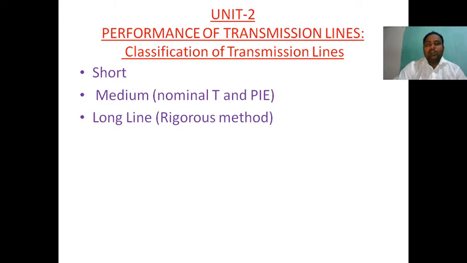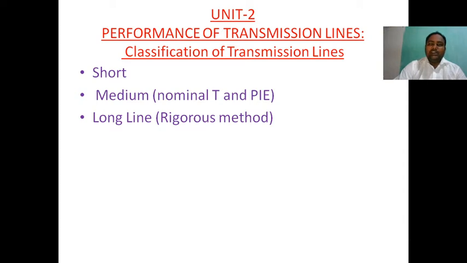The third one is the long transmission line, which uses the rigorous method. Why do we use the rigorous method? Normally the long line parameters are distributed, not lumped. Lumped elements means the physical separation is possible. But for distributed elements, the physical separation is very critical.